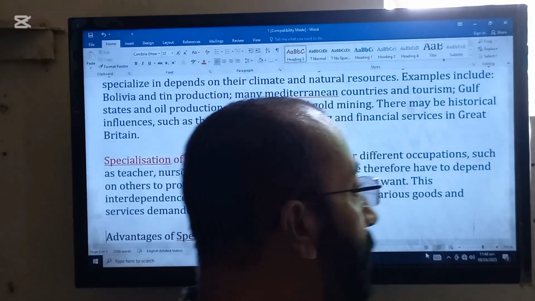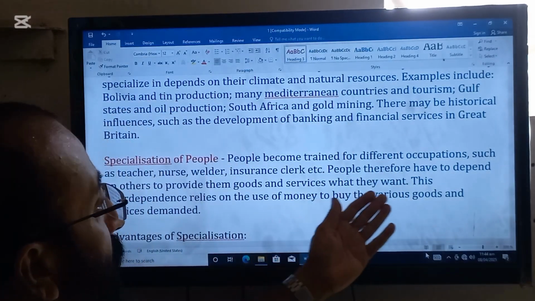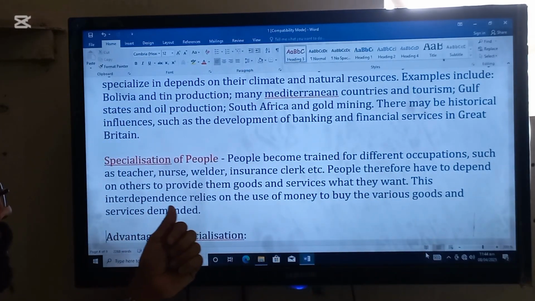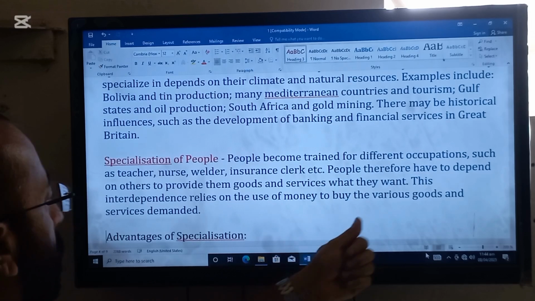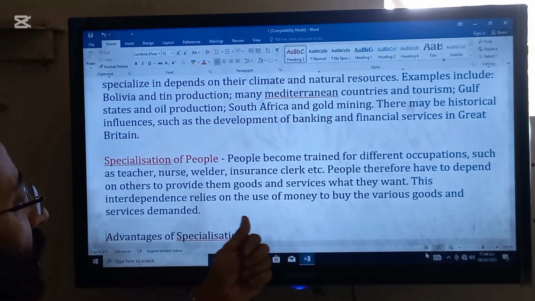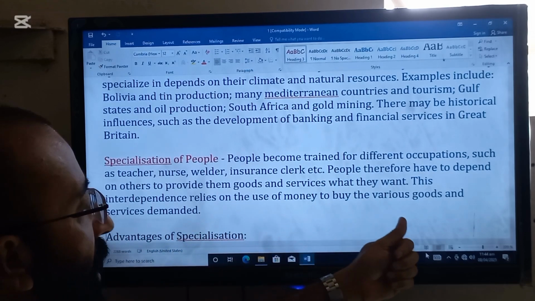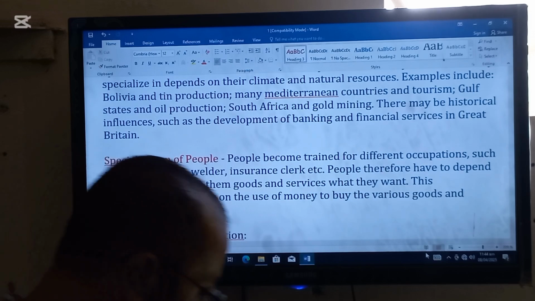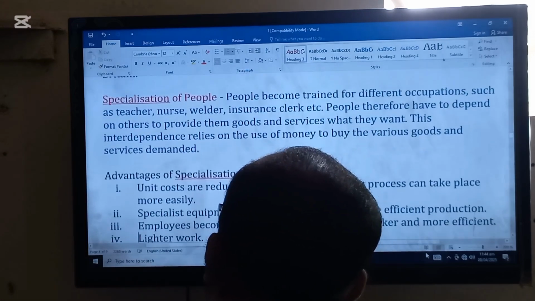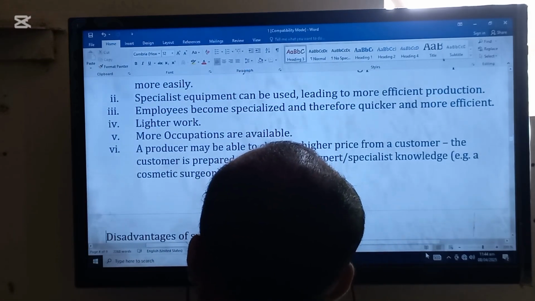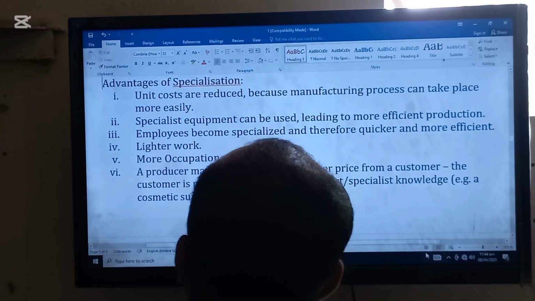specialization in individuals. People therefore have to depend on others to provide them the goods and services they want. This interdependence relies on the use of money to buy the various goods and services demanded. Next topic in this is advantages of specialization.